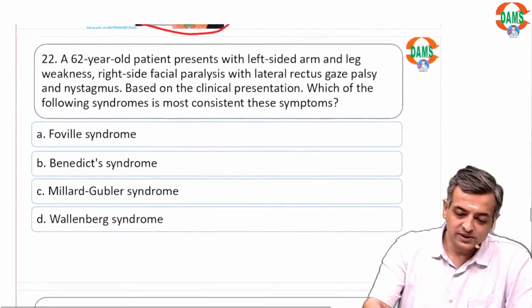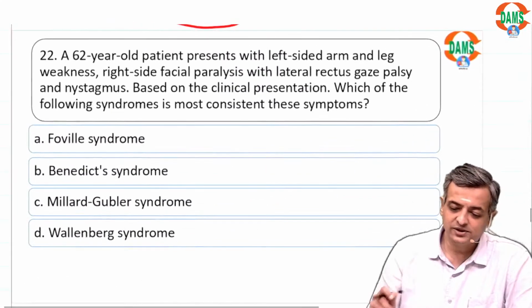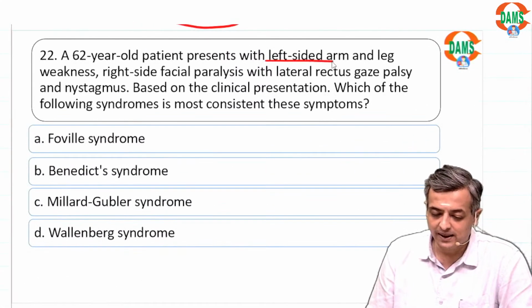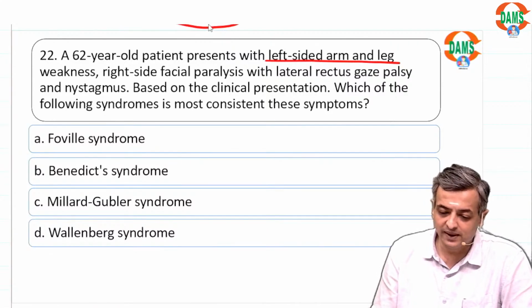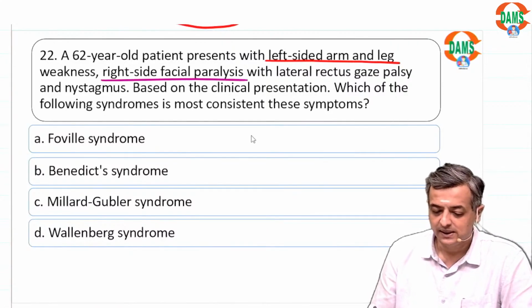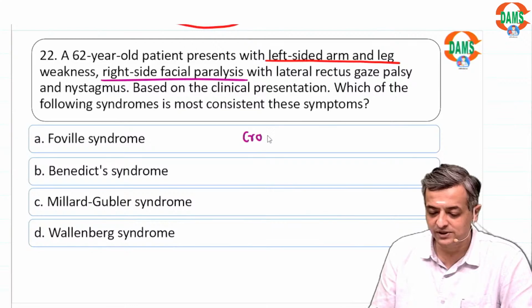In this patient, a 62-year-old came with left arm and leg weakness with right-sided facial palsy, so there is a crossed hemiplegia.